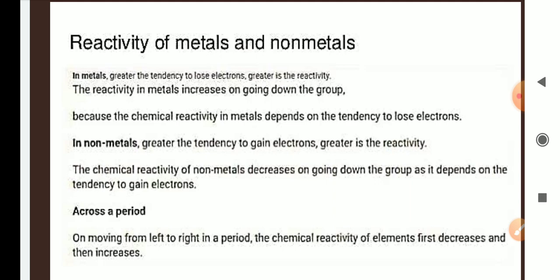In non-metals, the greater the tendency to gain electrons, the greater the reactivity. So, in the case of non-metals, when there is a higher tendency to gain electrons, that means it has higher reactivity. The chemical reactivity of nonmetals decreases on going down the group as it depends on the tendency to gain electrons.